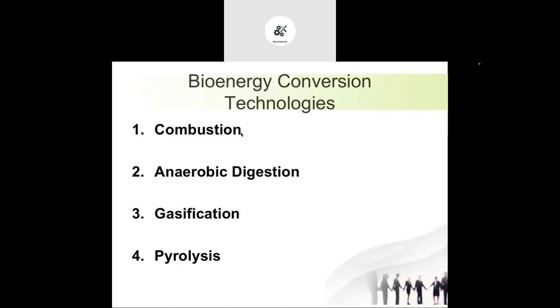In the gasification process, a burning process is happening, but it is incomplete burning, in the absence of oxygen. Methane gas or other combustible gas is produced, and that gas is again used for producing heat energy.